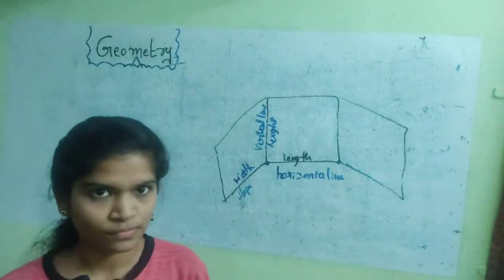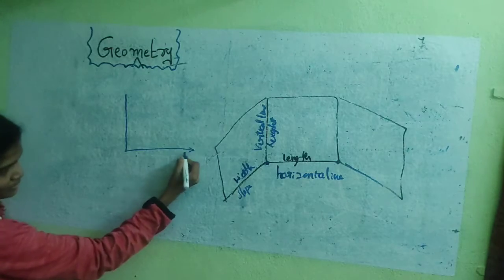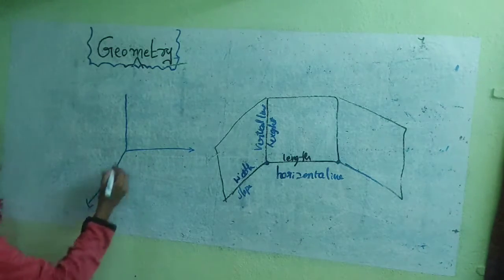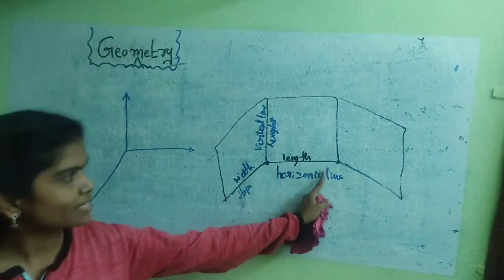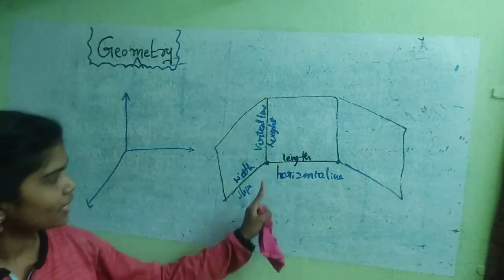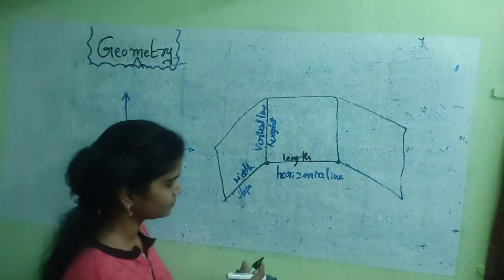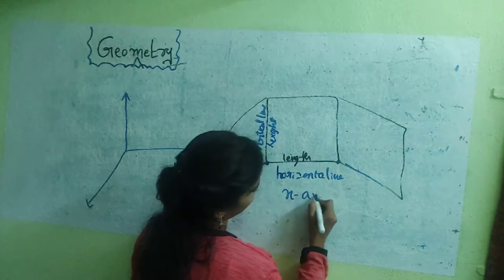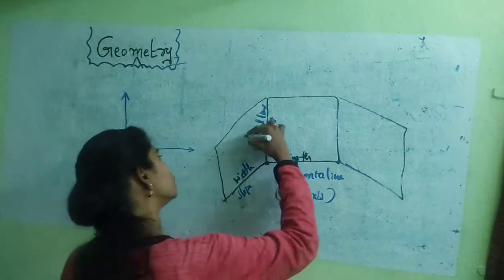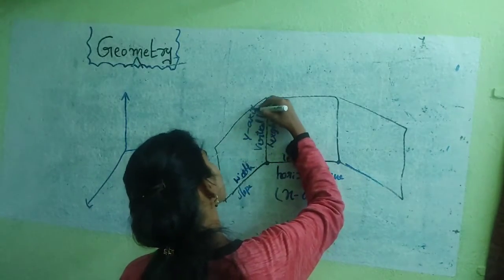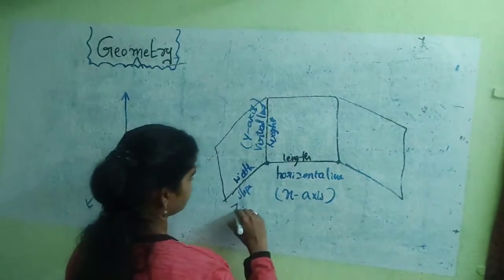Axis representation. Now, in the three-dimensional system, three axes exist: the x-axis, y-axis, and z-axis. The horizontal line represents the x-axis. The vertical line represents the y-axis. The width line represents the z-axis.